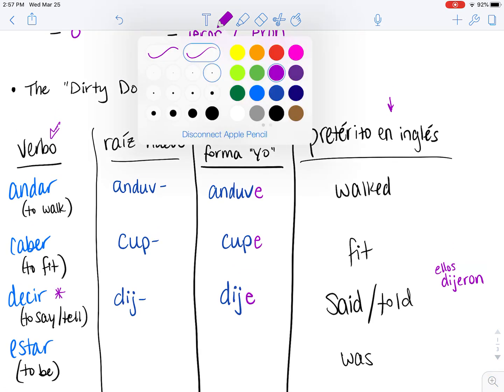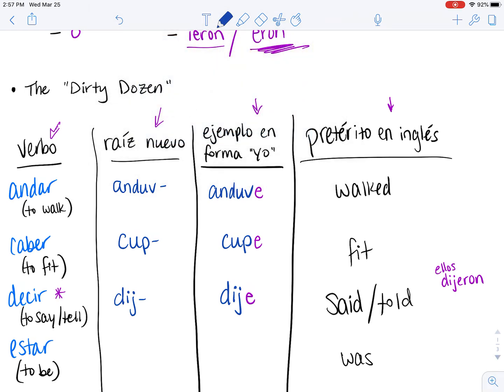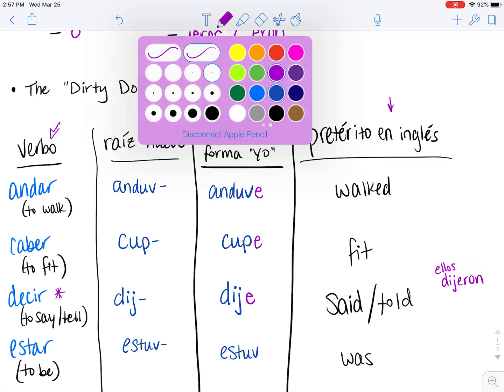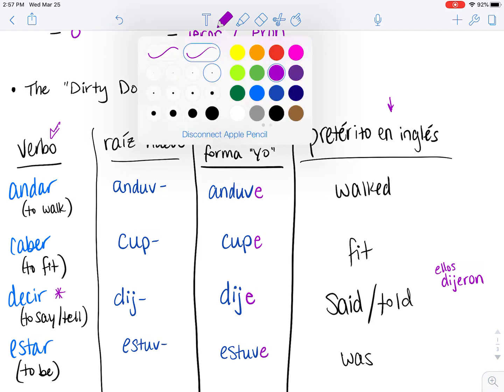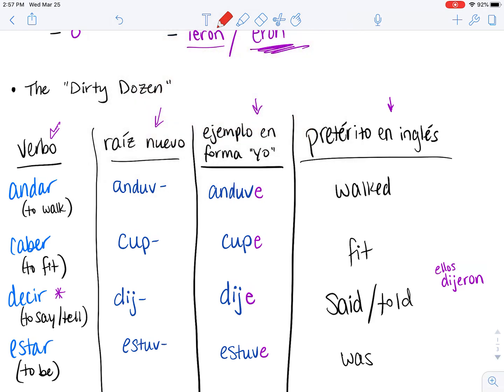Our other guy over here, estar, to be. Our raíz is going to be estuv. So if you say I was, say yo estuve. I need to make a special note on this guy.